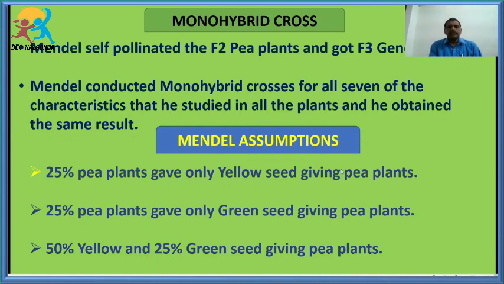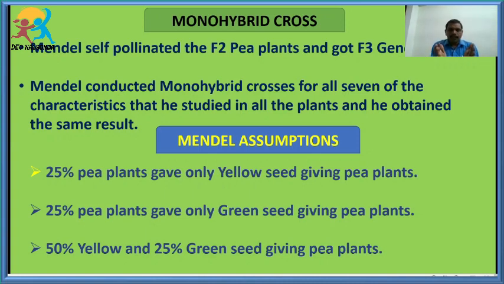In the results, he observed that 25% of pea plants gave yellow seeds and 25% gave green seeds, and the remaining 50% are heterozygous seeds in which both yellow and green are present, but the yellow color is dominant.